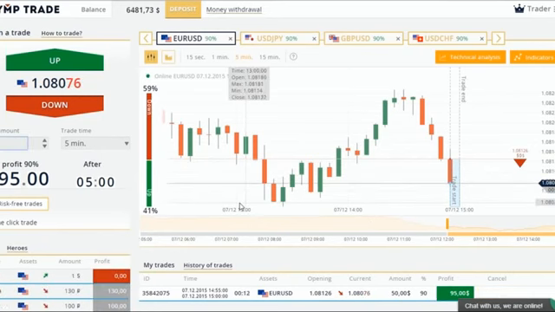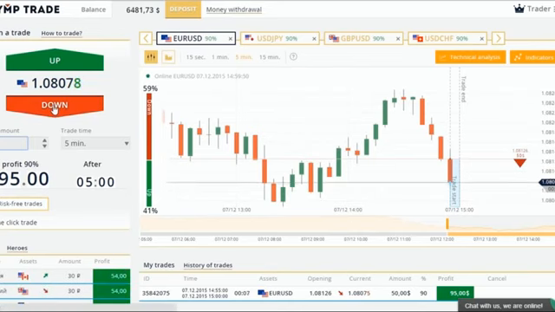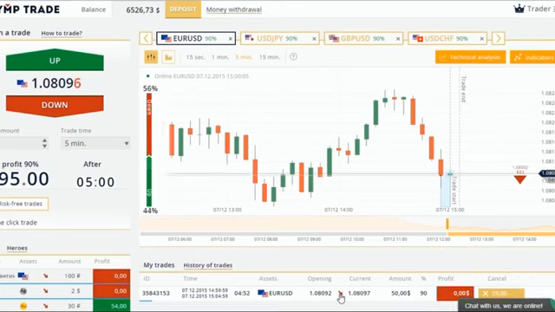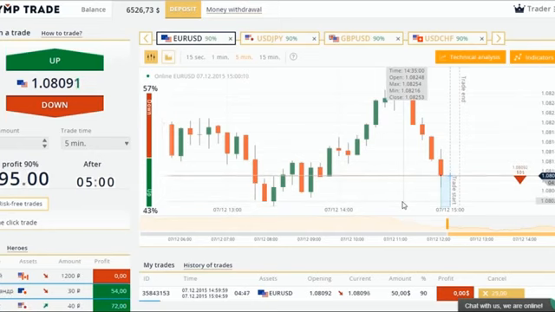Okay, I will stop fast forwarding again. Look what an excellent downtrend I've got. The down forecast is correct again, and I'm getting ready for opening a new trade. The next trade will be a down one according to the color of the last candlestick. The previous trade has been successful, meaning plus another $45 to the balance. So, my total profit is $135 now. I will fast forward the video to the end of this trade.